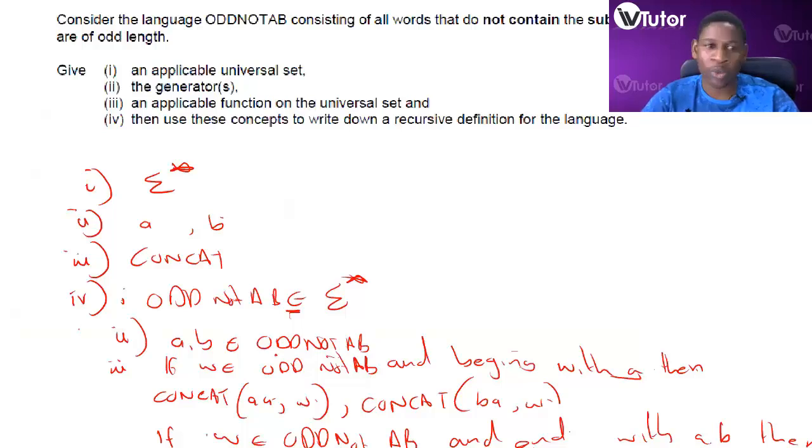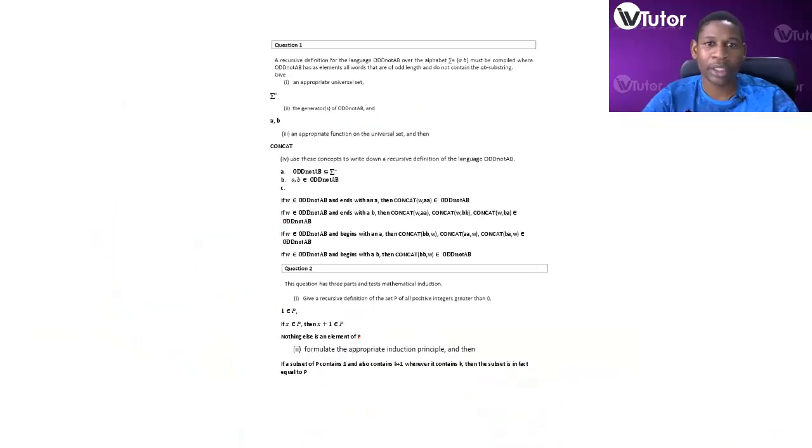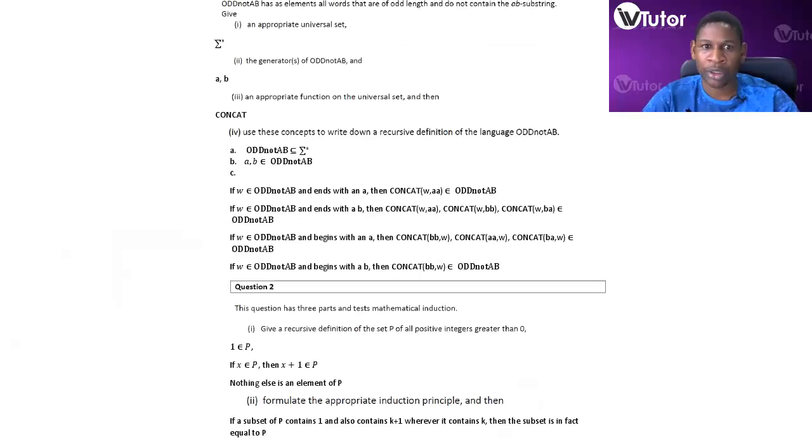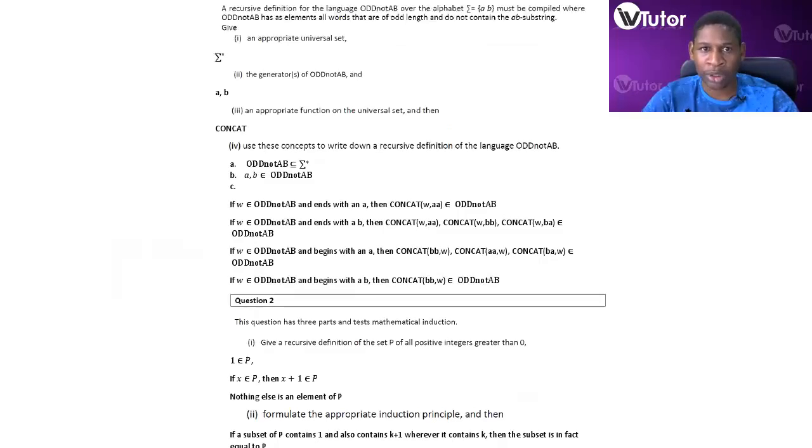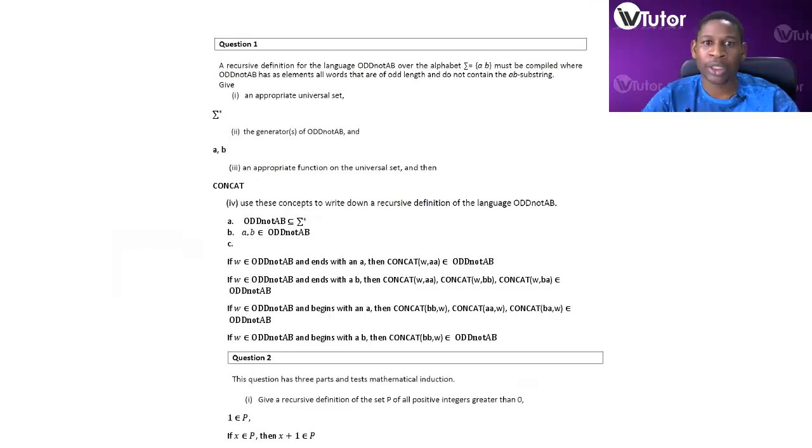I want us to have a look at the one that is in the assignment, so let me put it there for you to see how we did it. So it's odd not AB, appropriate universal set, generators.